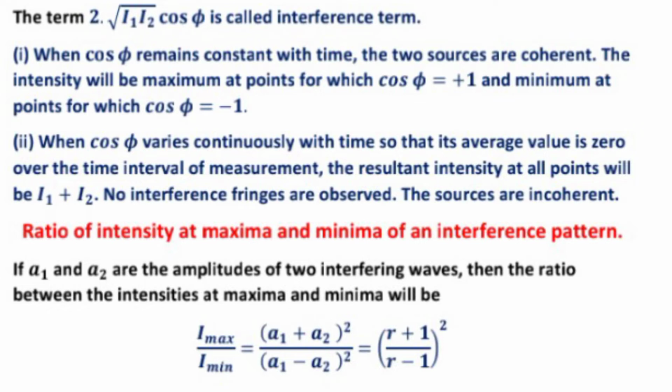Ratio of intensity at maxima and minima of an interference pattern.